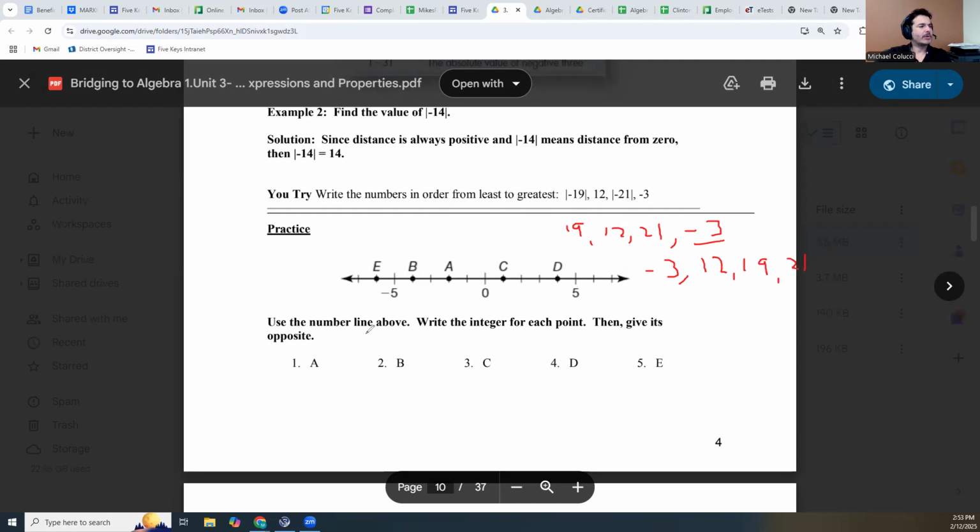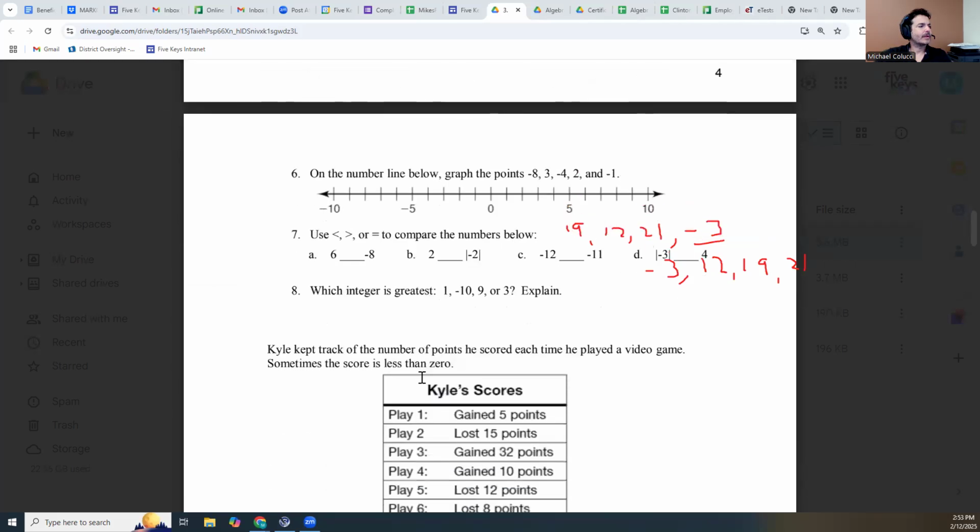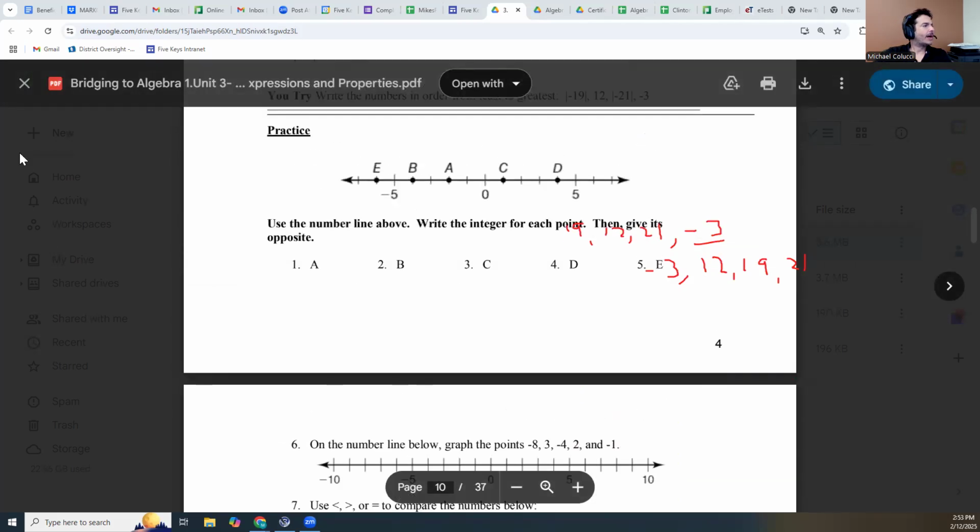Use the number line above, write the integer for each point, then give its opposite. Okay. Oh, we didn't talk about opposite. Okay, I'm going to talk about opposite and then be done, and you can take a break. Opposite numbers.